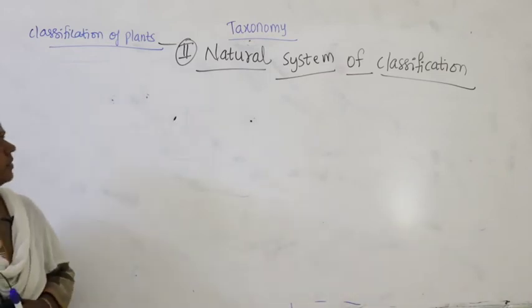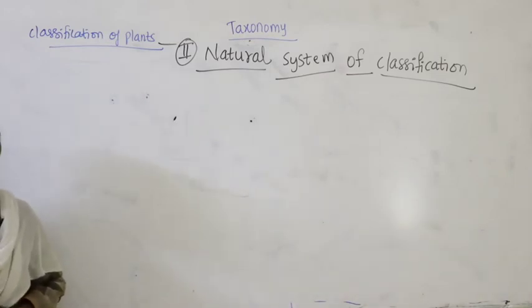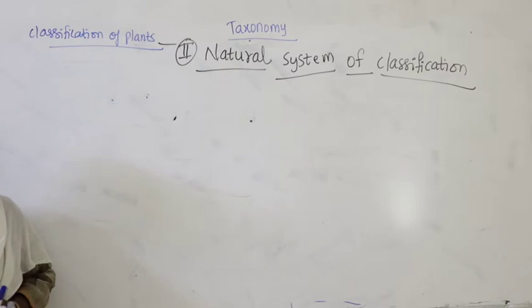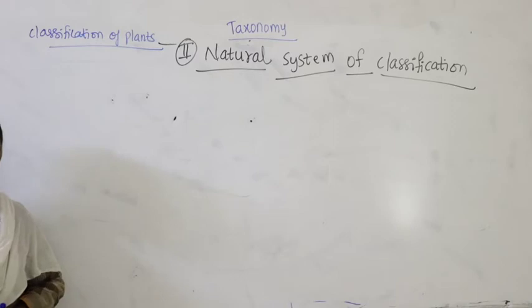Right. Guys, let us continue with what is called the natural system of classification. As we find some drawbacks with the artificial system of classification, after a few years, a few scientists across the world framed certain rules for classifying the plants, and those classifications come under the natural system of classification.